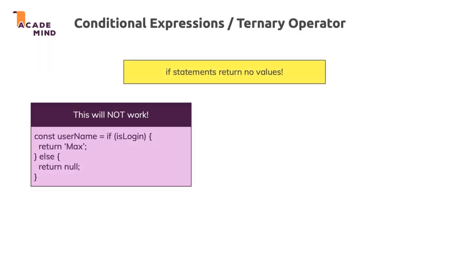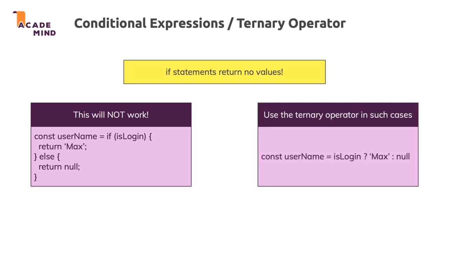This is valid code and this works. But this snippet here doesn't work. But it would be convenient to have some kind of if statement that would work like this, where we kind of return a value in it, and then that returned value gets stored in a variable. Would save us some extra lines of code. Well, there is a solution for that. You can use the so-called ternary operator in such cases.